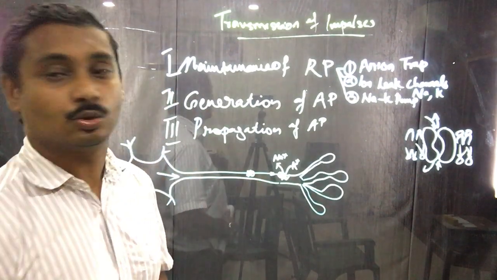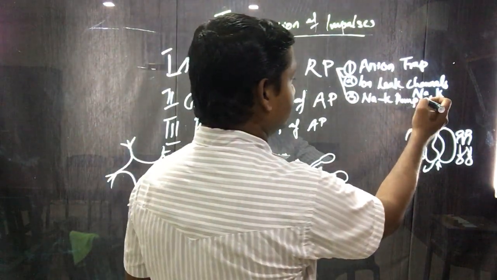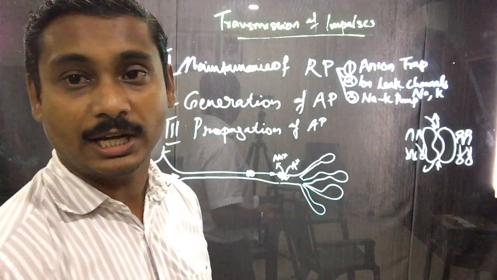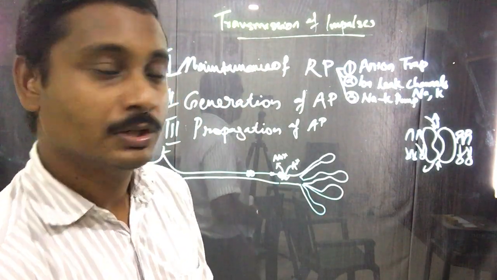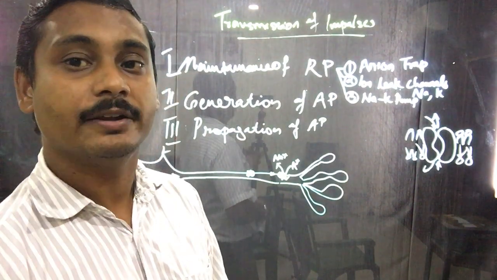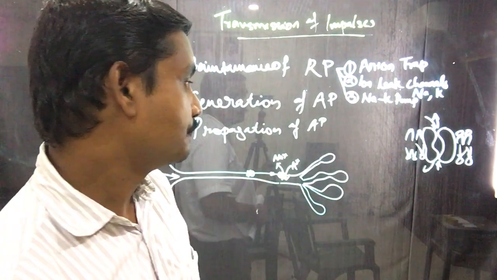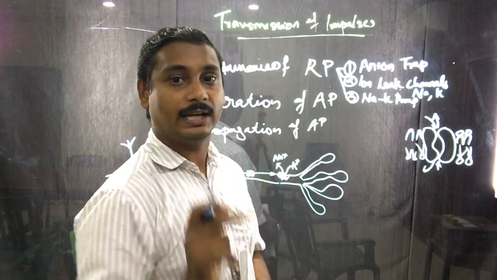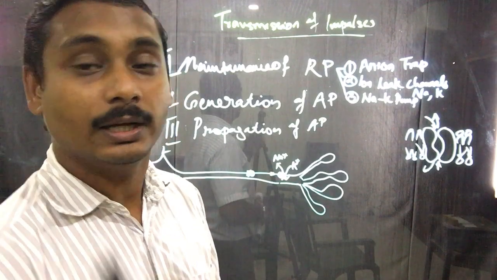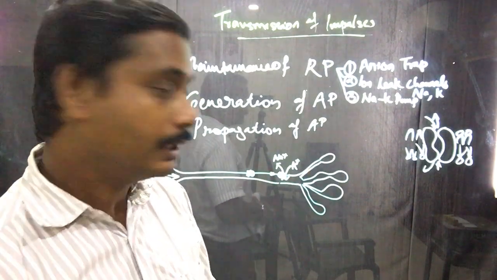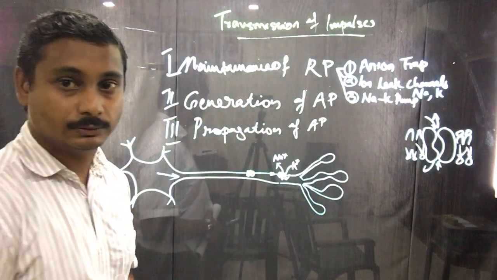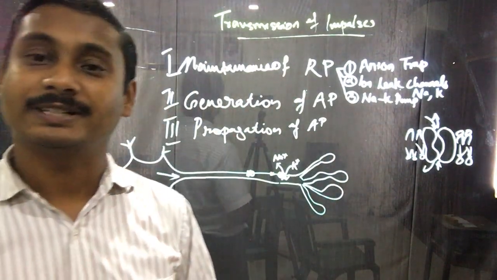And there are two types: sodium ion leak channel and potassium leak channel, or simply sodium channels and potassium channels. So these are the two ion leak channels which mediate the influx and efflux of sodium and potassium ions in and out respectively. And the third one is the sodium potassium pump. You must have studied it in your previous classes.